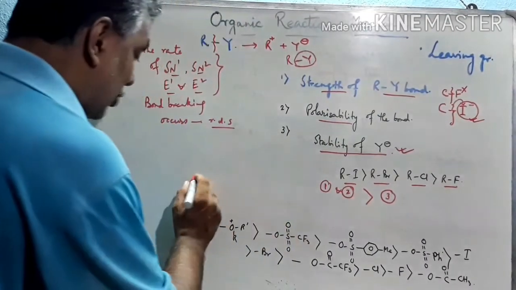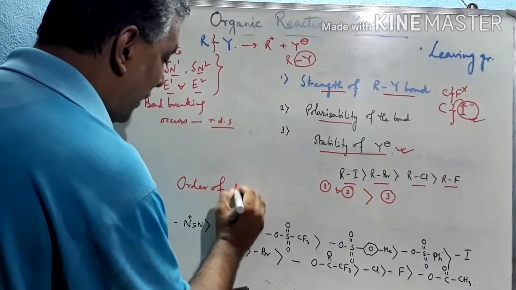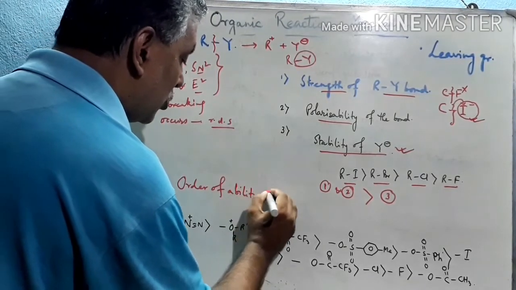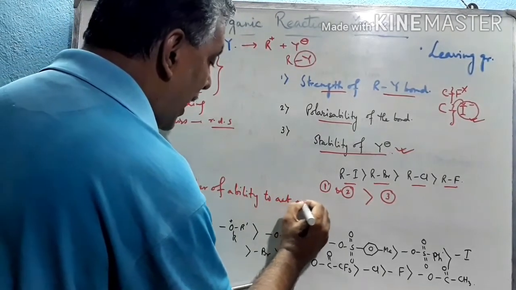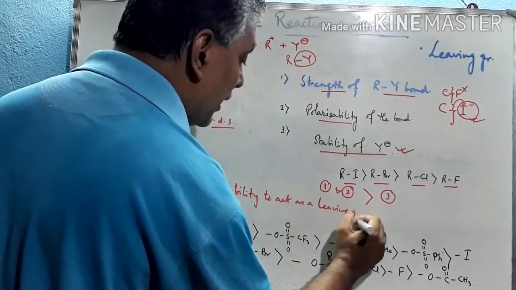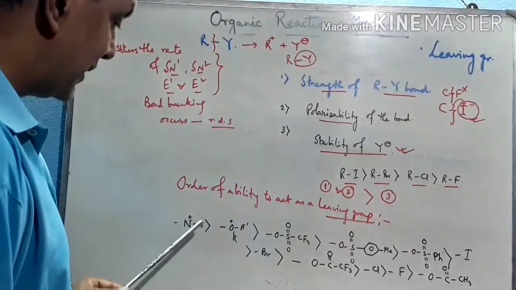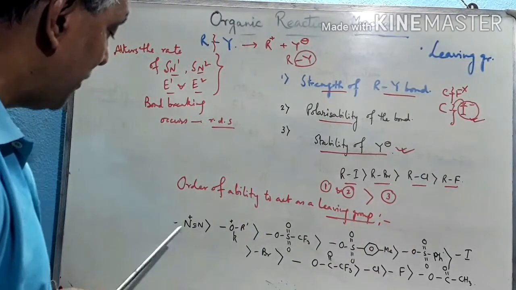So this is the order of ability to act as a leaving group. See this order, leaving group. First, N2 plus, a good leaving group, a diazonium type cation.